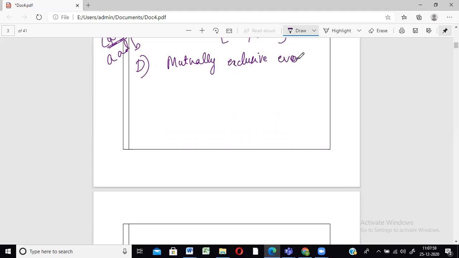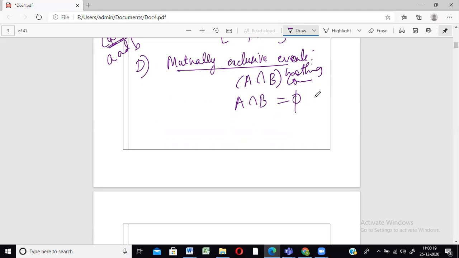Mutually exclusive events. Now these are those events that are mutually exclusive, meaning they're exclusive, completely separate. Mutually disjoint means they don't have anything common, nothing common in their intersection. Nothing common means we can write A intersection B is equal to the empty set. The empty set means nothing, right? So A and B you can call disjoint when you don't have anything common in them.